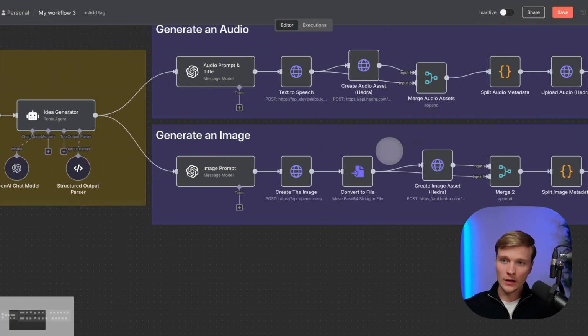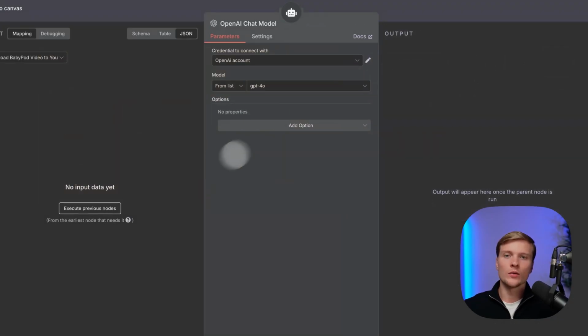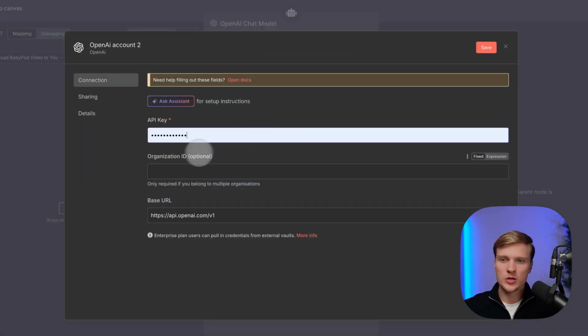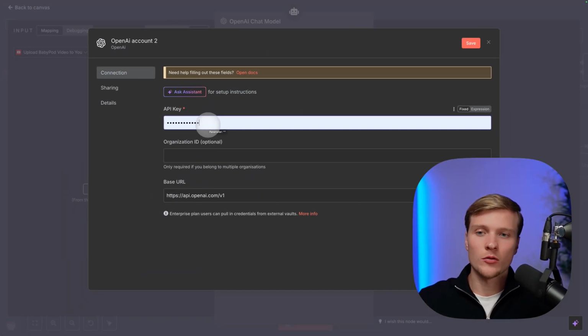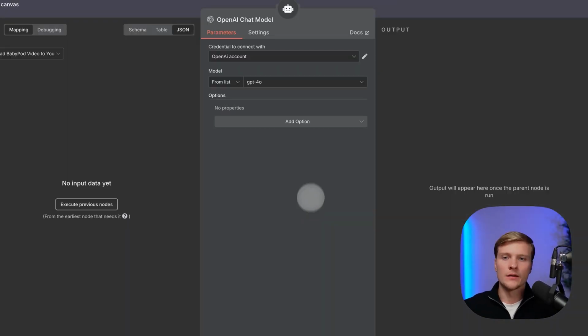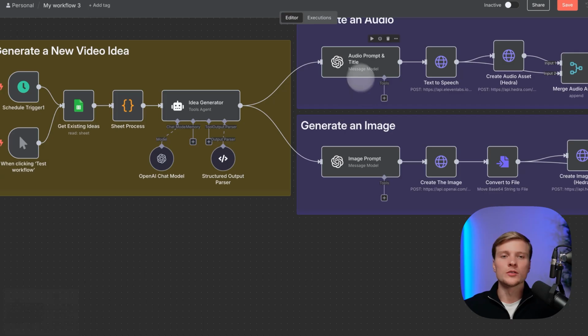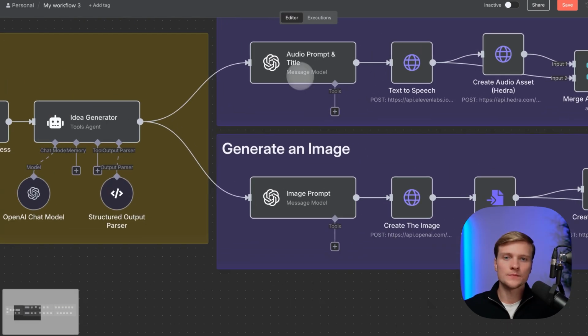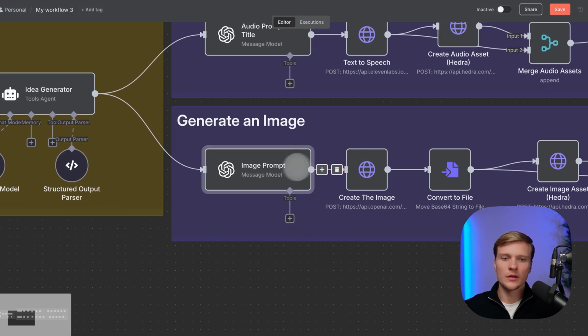Super easy. Then we're going to the next node, which is the AI agent, and here you will need to connect your OpenAI API. Very simply, press create new credential. Here you will use your API key from the OpenAI platform, just paste it, and then the whole connection is set up. And then you will also use it in these two OpenAI nodes. Let's open this one, just select the right account, and everything runs perfectly here as well.